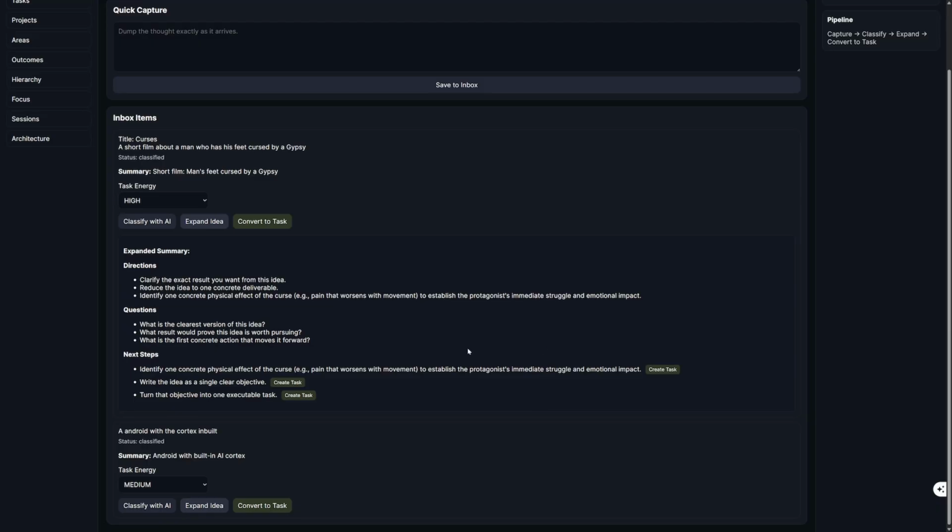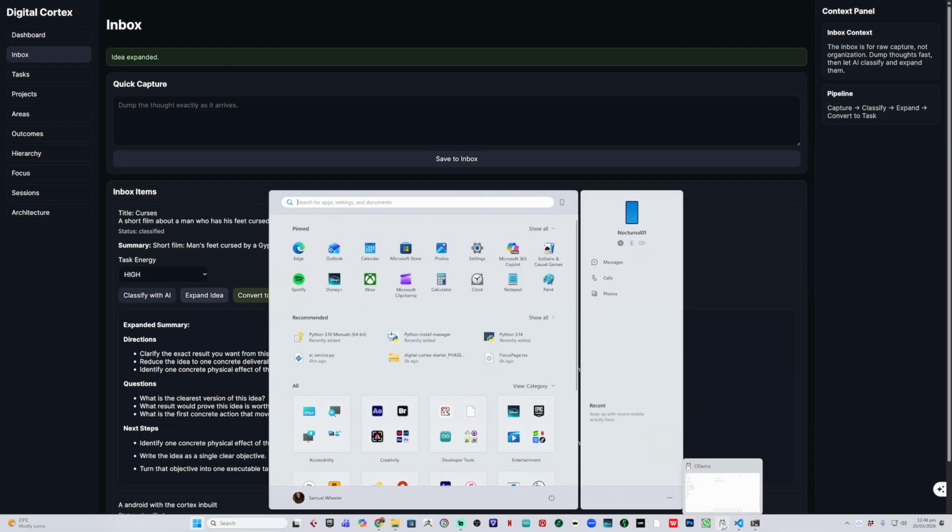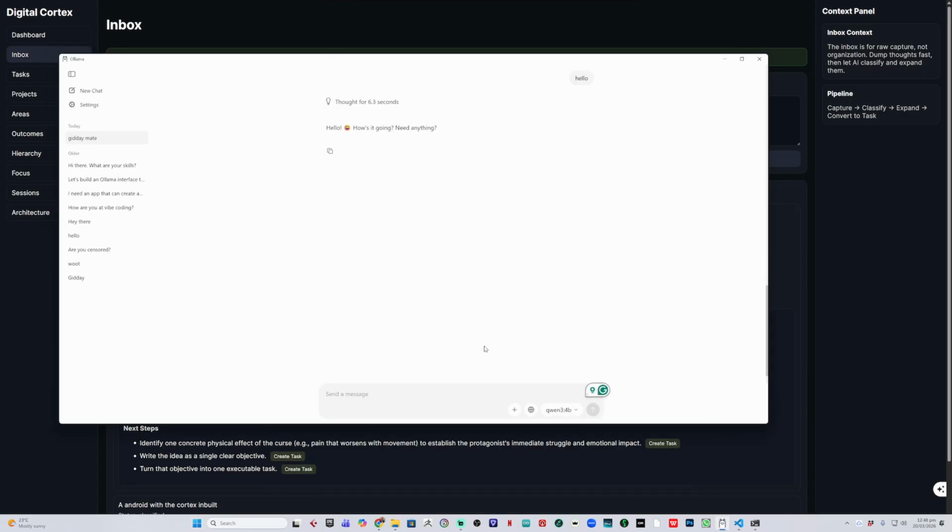But essentially, it isn't running independent from Ollama. Ollama has to run in the background here. And Ollama is set with the Qwen 3 4B model. I can change this to other models, and I can download bigger models, which are more complex thought generators, or more sophisticated large language models, but they're huge.